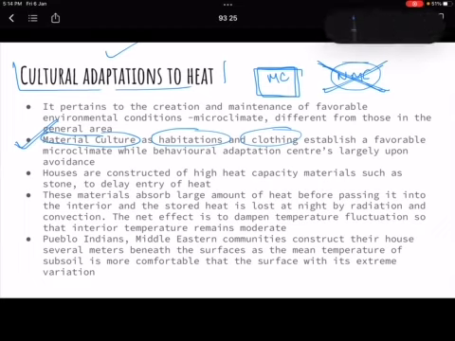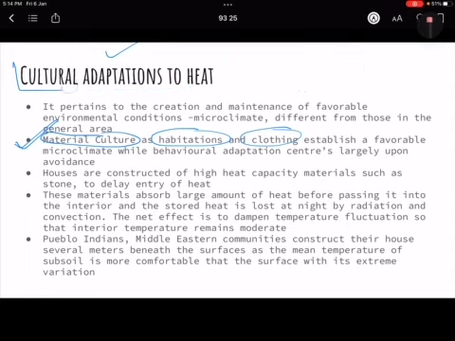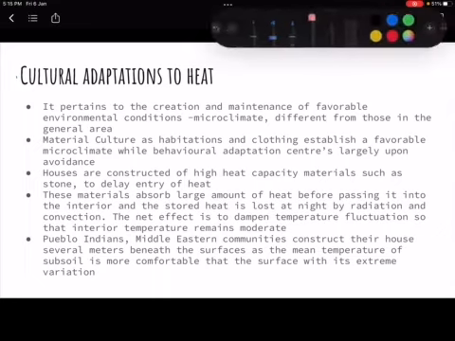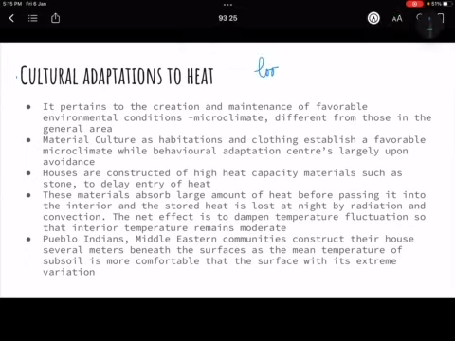And if we have to talk about non-material culture, only one thing is there, that is avoiding. That means if there is a hot afternoon, you might avoid going outside, right? That would be a behavioral change in you. That means if there is a loo kind of situation, आपको लगेगा okay, let's not go now, let's go in the evening, right? So that is something that you do as a part of your behavioral adaptation.